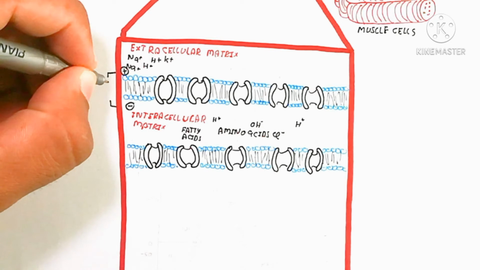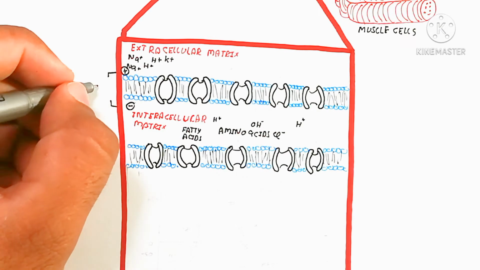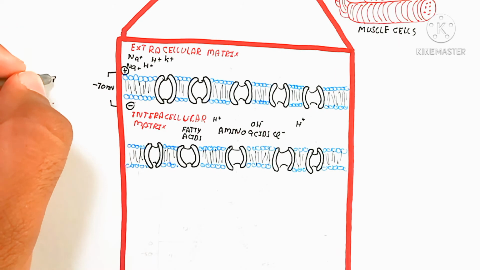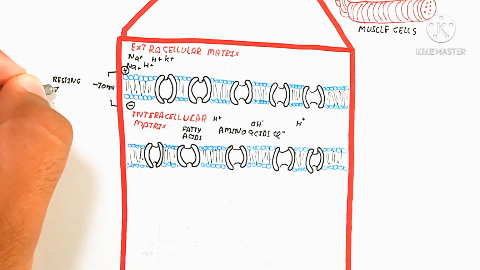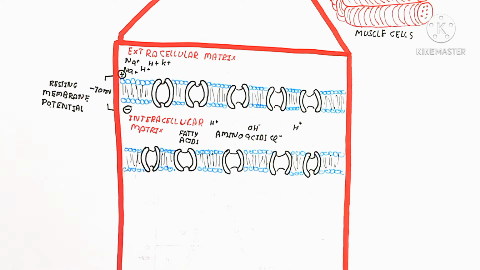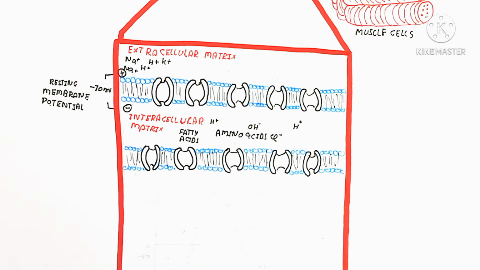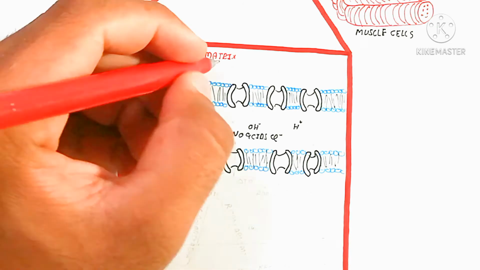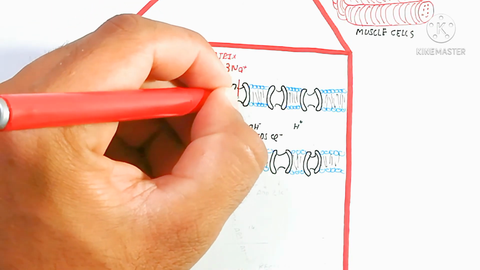For example, amino acids and fatty acids, as well as potassium ions. These create a negative charge, and their voltage is a negative millivolt value, the resting membrane potential. The resting membrane potential means there is no interchange and no impulse is being produced during the resting time, so it is known as resting.